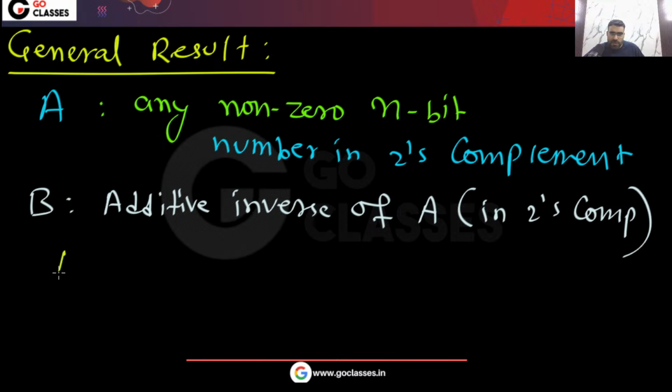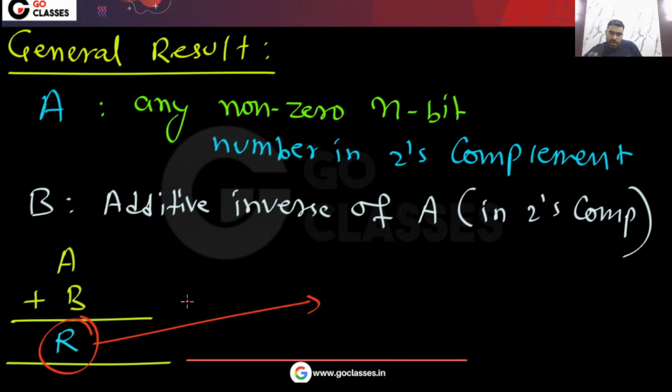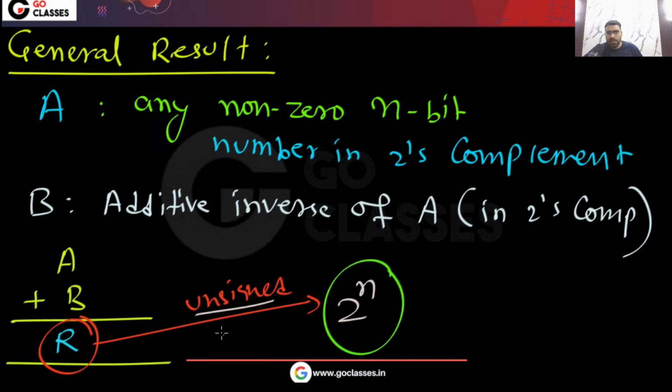Now if you do a plus b, and you interpret this result as an unsigned number, then what will be the value? The value will always be 2 power n. So this is the general result. Basically a very simple point.